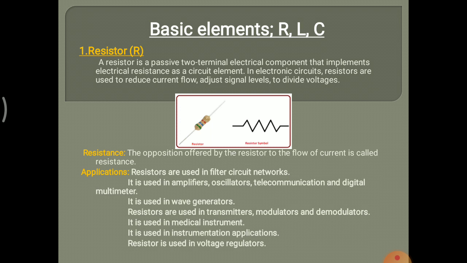In the image, the first is an actual resistor and the second is the symbol of a resistor. Resistance is the opposition offered by the resistor to the flow of current.